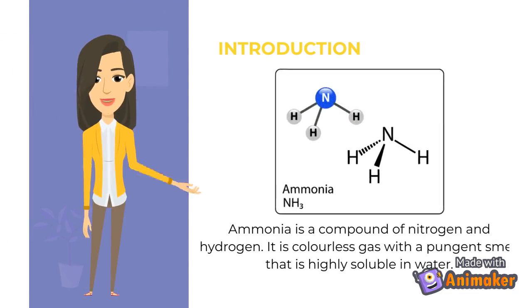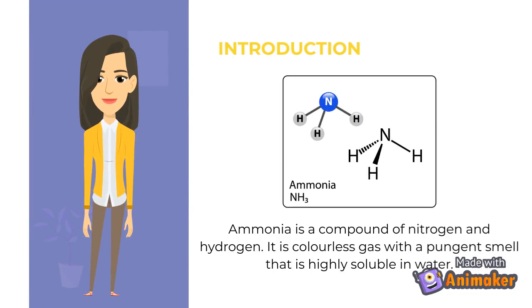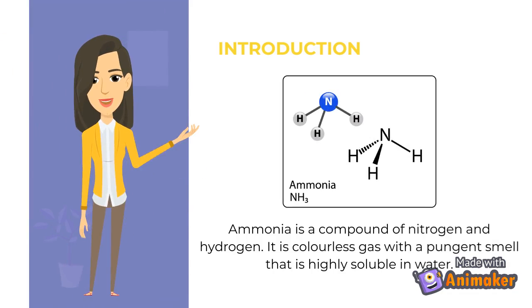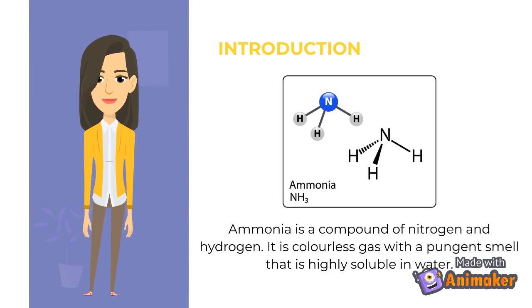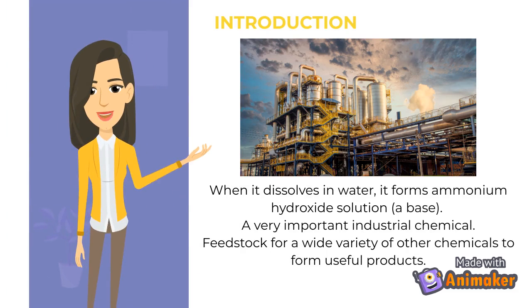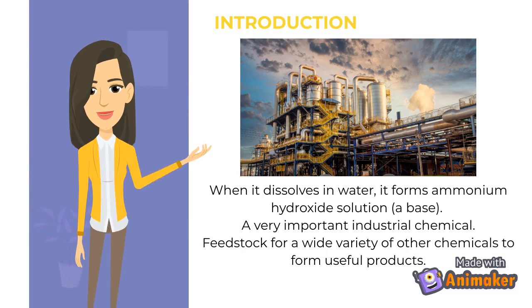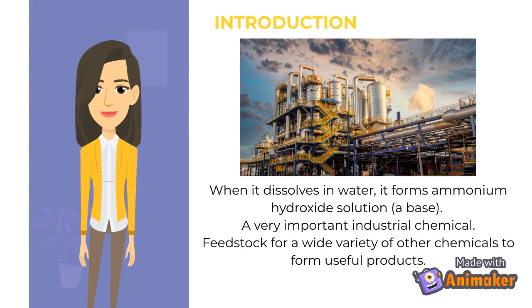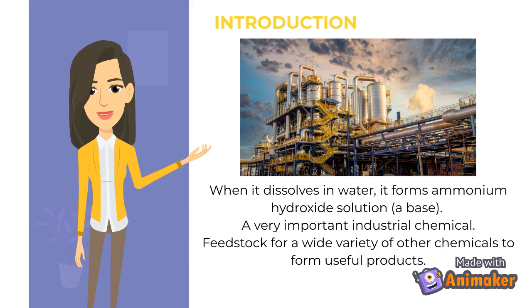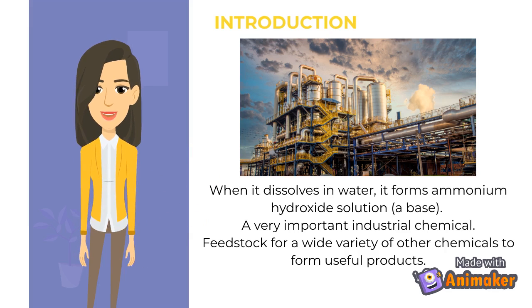Ammonia is a compound of nitrogen and hydrogen. It is a colorless gas with a pungent smell that is highly soluble in water. When it dissolves in water, it forms ammonium hydroxide solution, a base. A very important industrial chemical, it is a feedstock for a wide variety of other chemicals to form useful products.